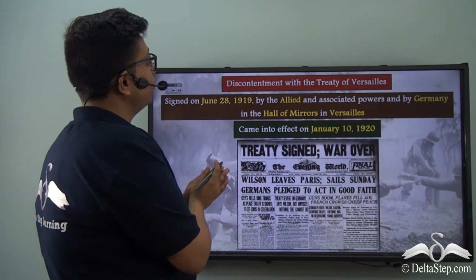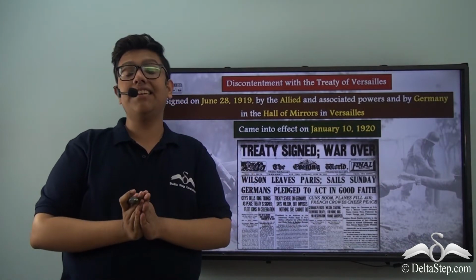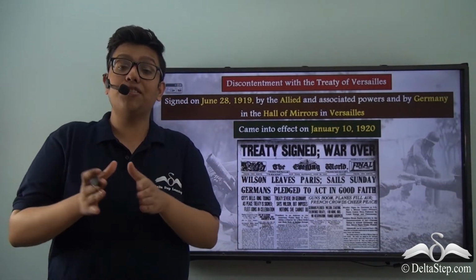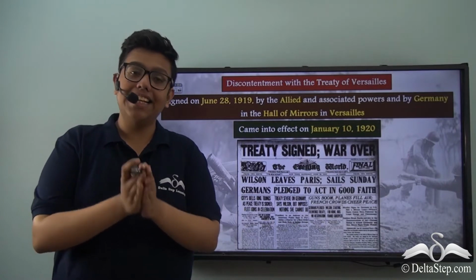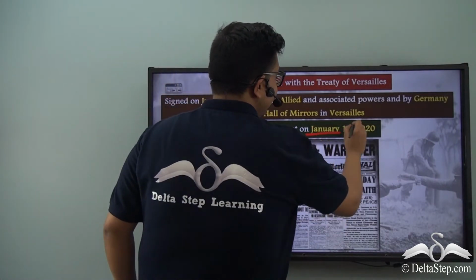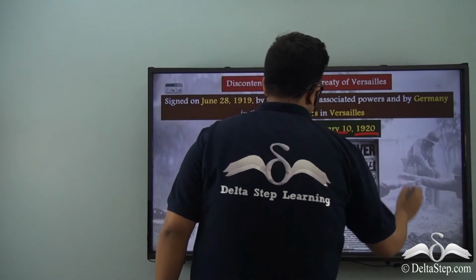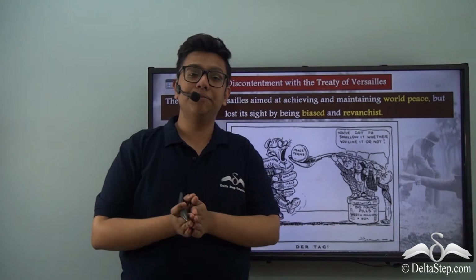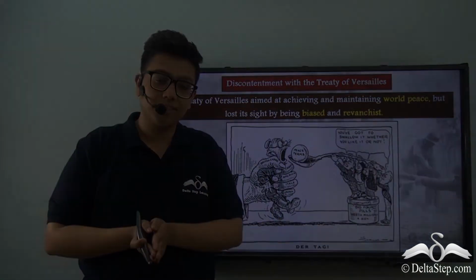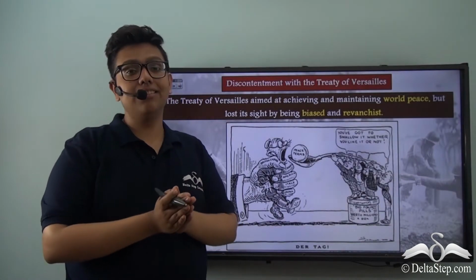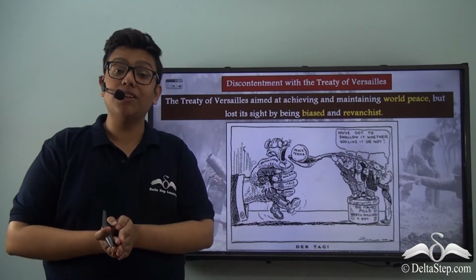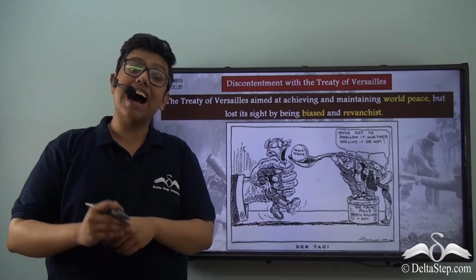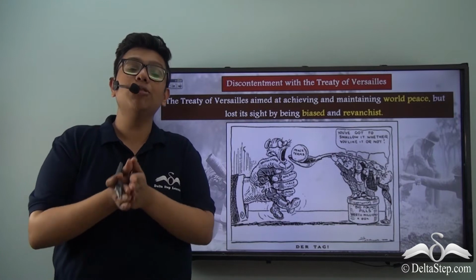Now, while the treaty was signed on 28 June 1919, the terms of the treaty came into effect a little later, on January 10, 1920. So, who won the First World War? Do you remember? The Allied nations, of course. Therefore, it was these Allied nations who could draft the various terms of the peace settlement, as they were in a higher position to impose these terms.